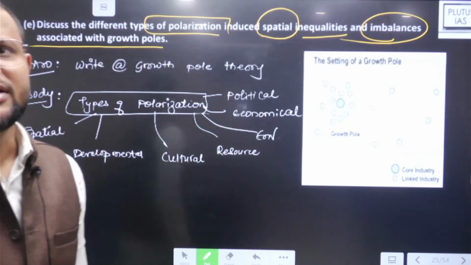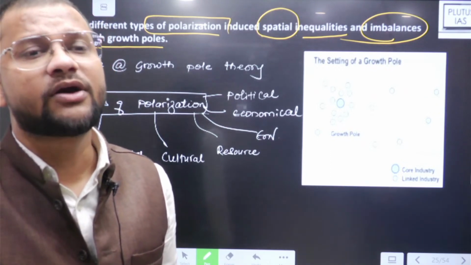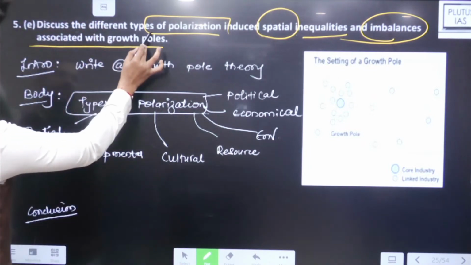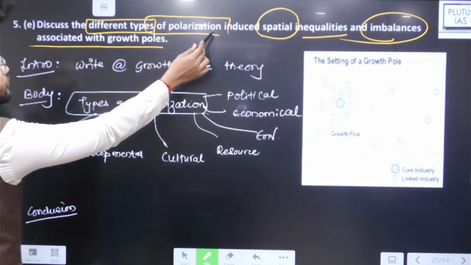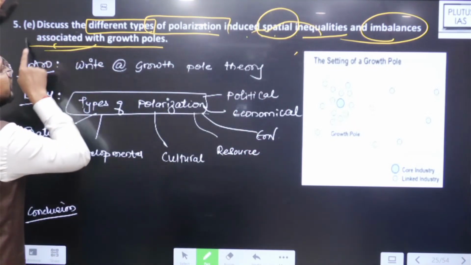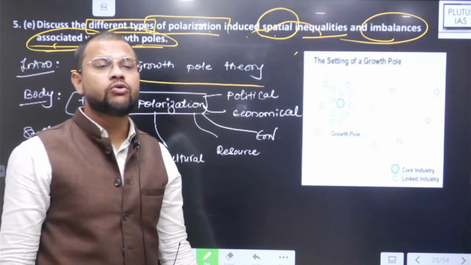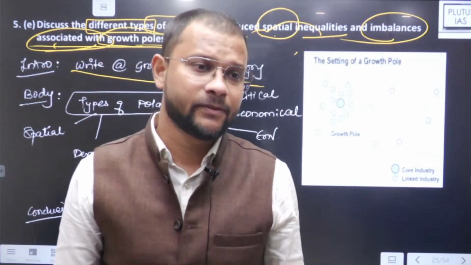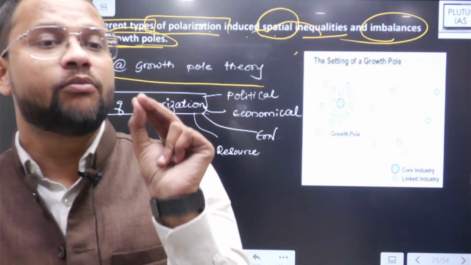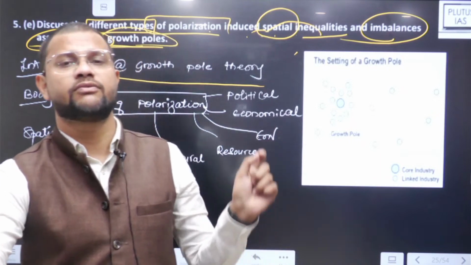So in that case, first you have to understand what is meant by growth pole. ये राइट करना पड़ेगा ना growth pole, क्योंकि देखो क्वेश्चन पूछ क्या रहा है, discuss different types of polarization induced spatial inequalities and imbalances associated with growth poles. First you need to write about the growth pole. There you have to mention two names, Perroux and Boudeville. These two are the proponents who actually contributed to the development of growth pole theory.